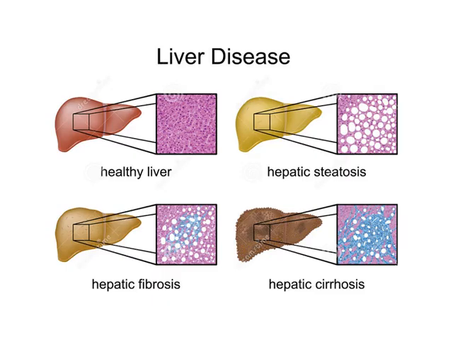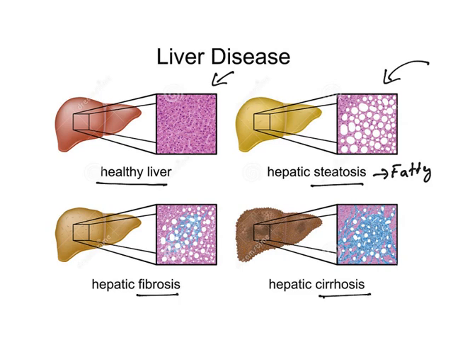Moving further. Now see, liver diseases. A healthy liver will be like this. You have normal hepatic cells. Steatosis is nothing but fatty liver. The fat accumulation will be like this. After that you have fibrosis and then cirrhosis. These are all the stages. Even when people consume alcohol, the healthy liver will become fatty liver, then fibrotic liver, and then cirrhosis will occur. The viral diseases will also have the same stages.